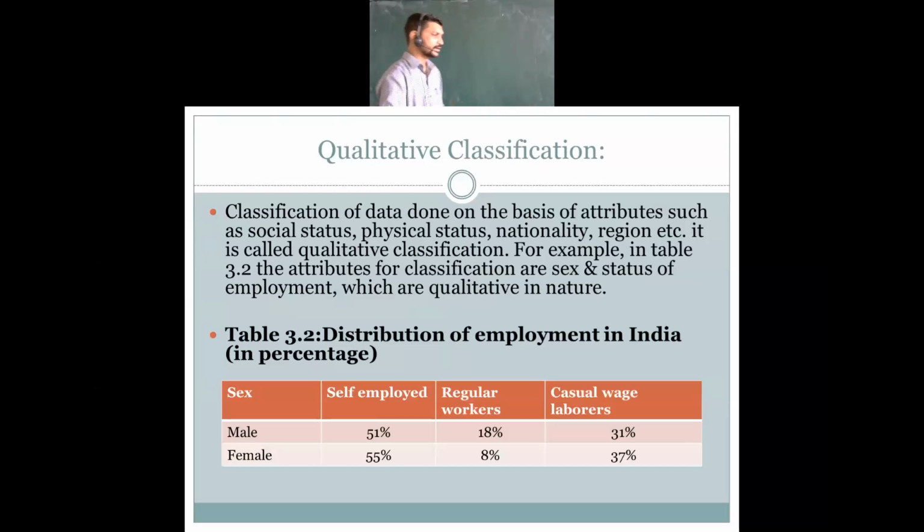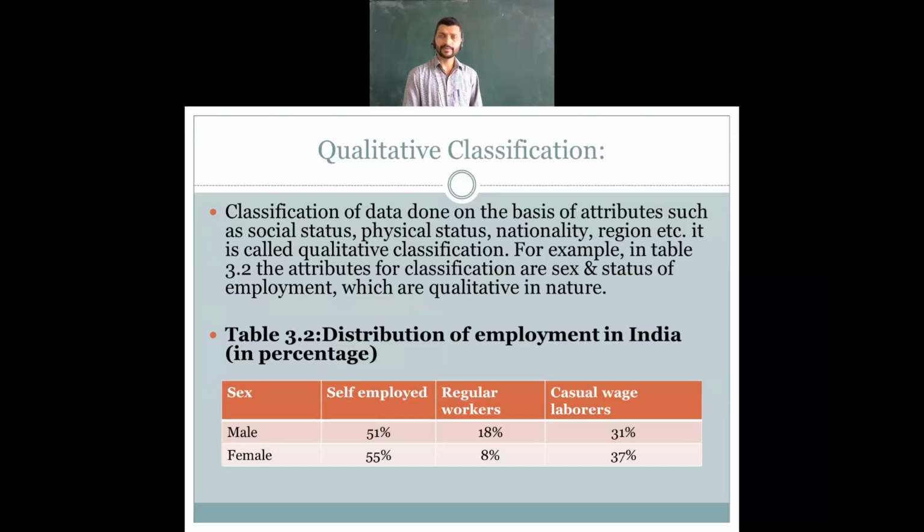Then regular workers are always fewer. No one likes to send females to work. Now the trend has been changing, but on the previous data we are seeing that most probably the girls or the females were not sent to work. For that reason, the ratio is very low over here. Then casual workers among females are more than males.